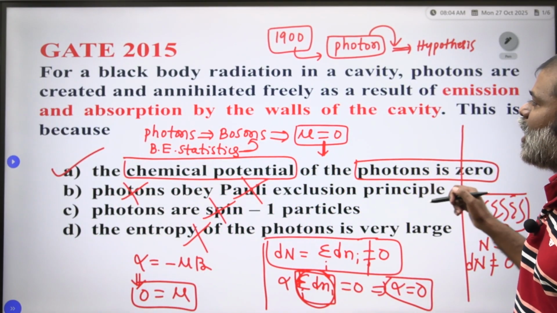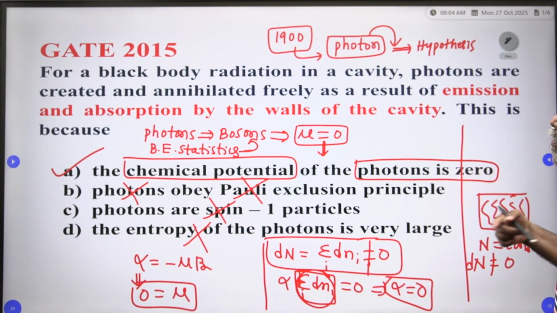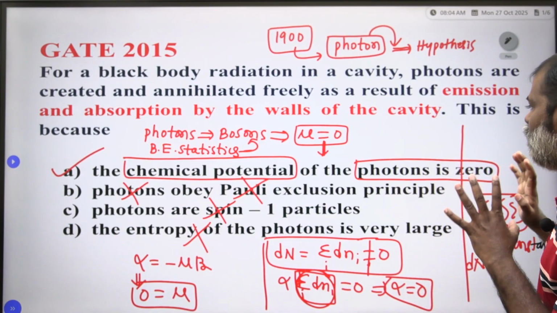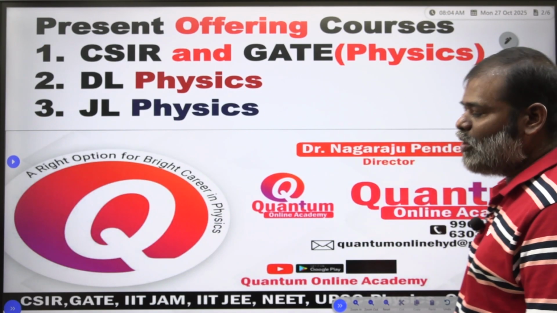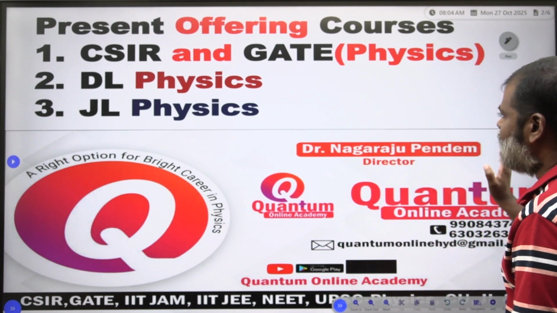The chemical potential is 0 for a black body radiation. This is the assumption of Planck. This is very important for CSIR and GATE physics.